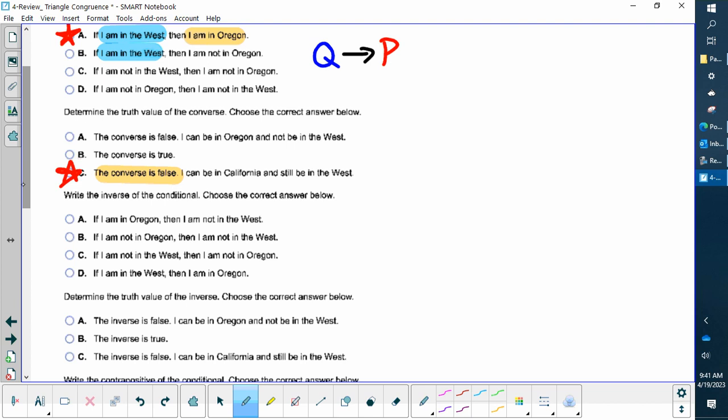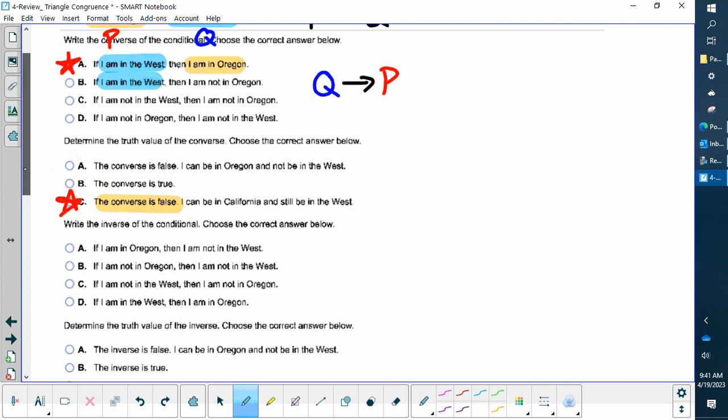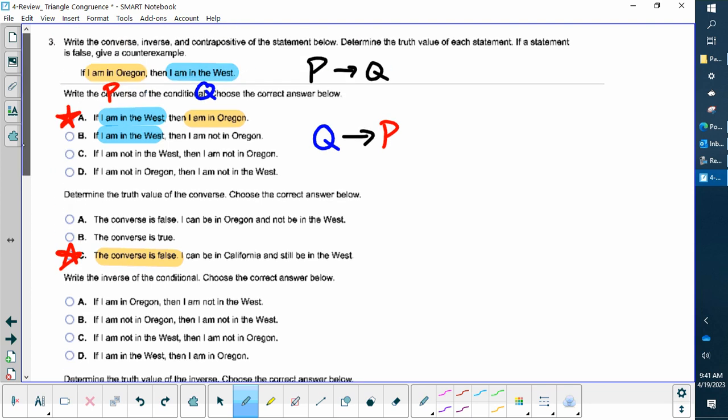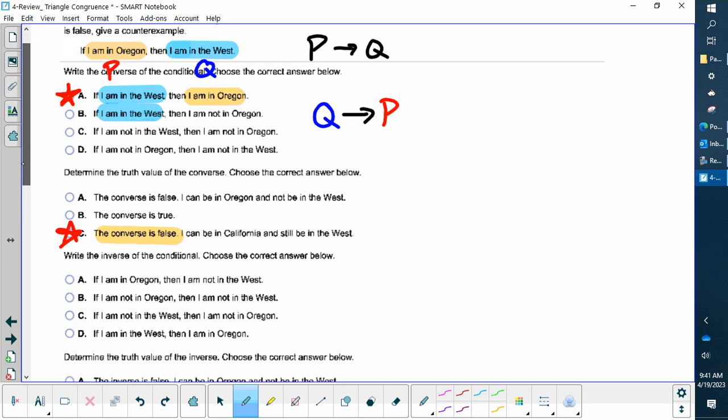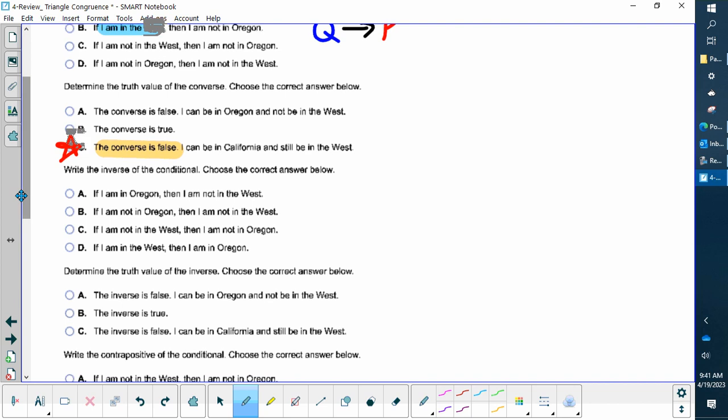Okay, write the inverse of the conditional statement. Now the inverse is if I negate these. So I'm going to take my original one: if I am in Oregon, then I am in the West. And I want to negate these. So what's the opposite of being in Oregon? Not in Oregon. What's the opposite of being in the West? Not in the West. So I'm looking for the nots.